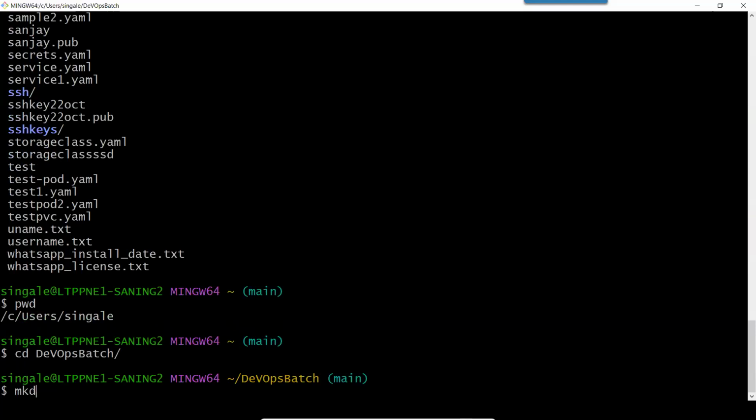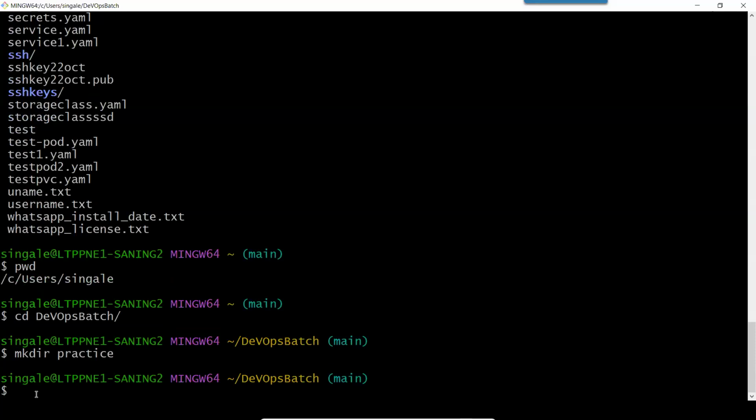Let me create one more directory or one more folder. The command is mkdir. Mkdir means make directory. So this command will create a new directory. You can give any name to this. Let's give the name practice and just press enter. So you can see it successfully came to the next line without any error. It means we have successfully created a directory.